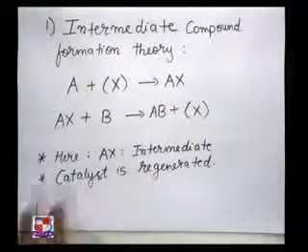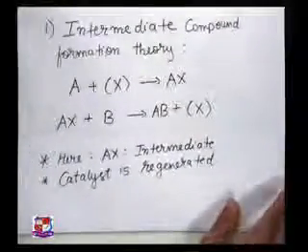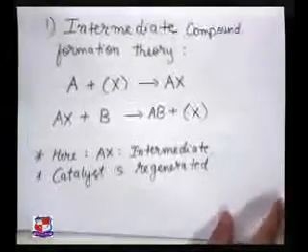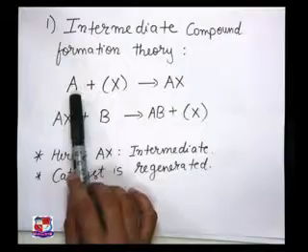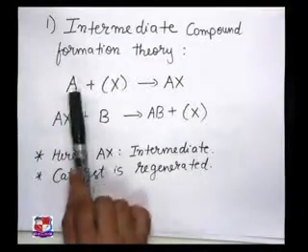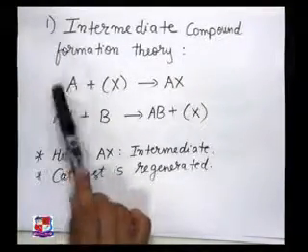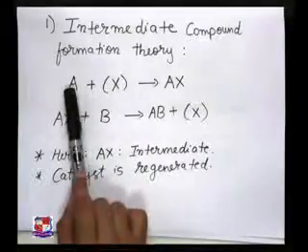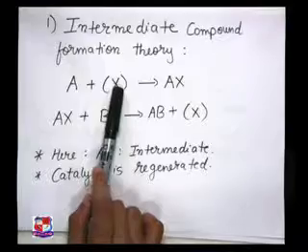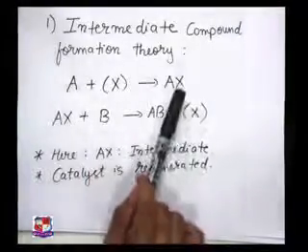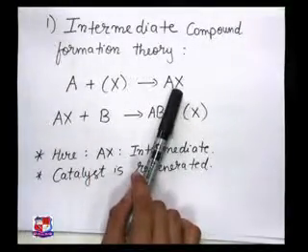Look here, the first theory, that is the intermediate compound theory. What it states is, now look, there is a reactant A. First, your reactant A is reacting with your catalyst X, and then it is going to form the product AX.